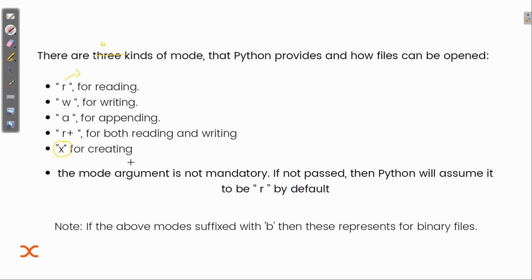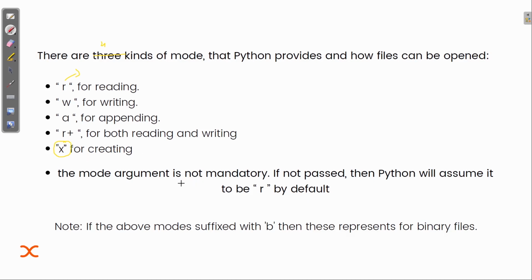Whenever you practice it, you will be familiar with these terms. Sometimes we need to create a file, so for that time we will use this mode, that is X.